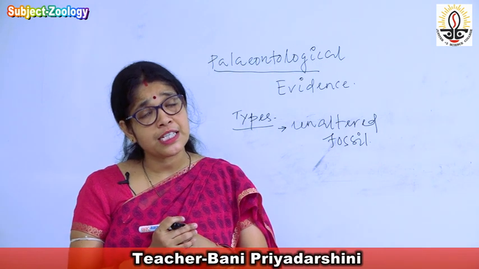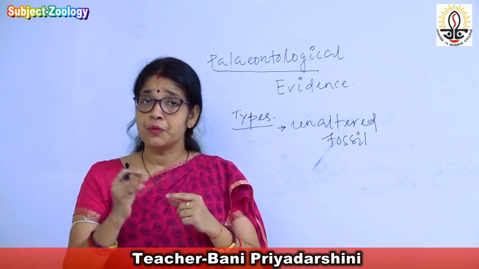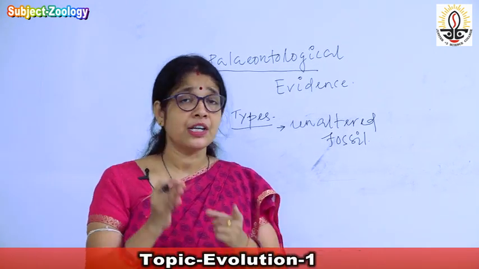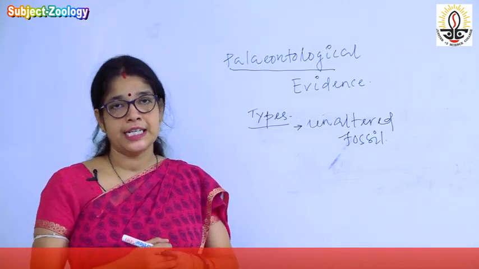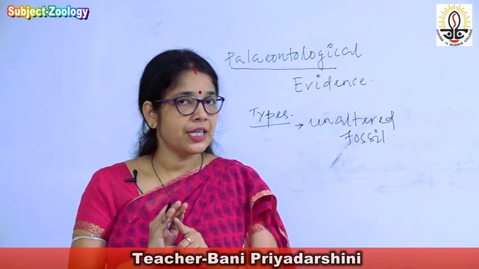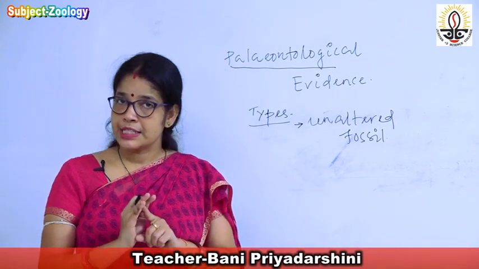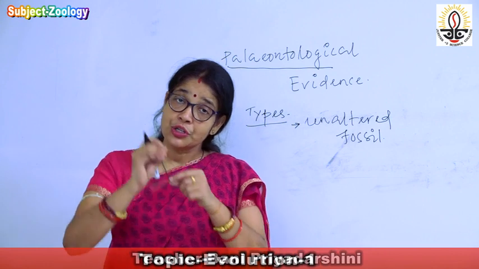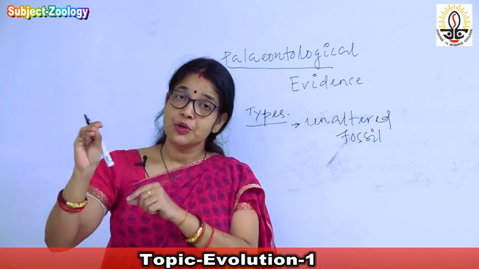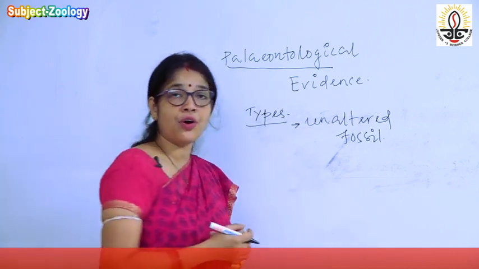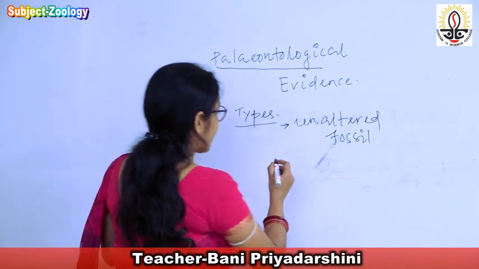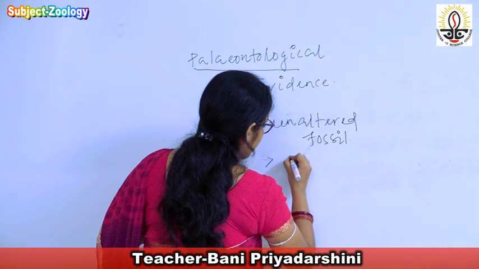How is it formed? When the dead remnants of the organism are buried under ice, they remain as such. There is no decomposition, no degradation. That type of fossil formed under ice is known as unaltered fossil. Second one is altered fossil.